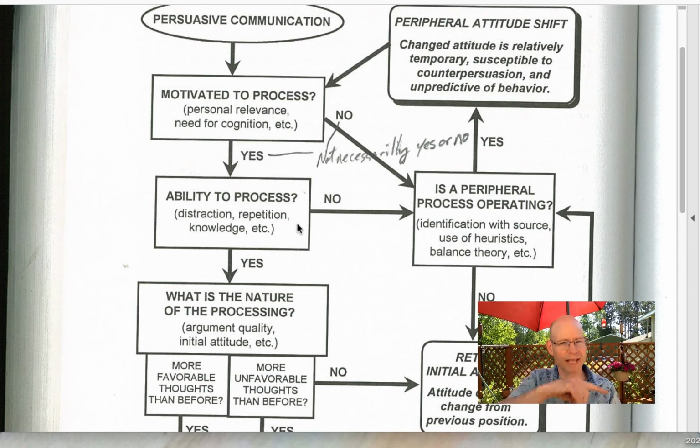Repetition. Maybe if it takes a little bit of thought to do the central route thinking, people have to elaborate and think about it. Sometimes just one pass at the information isn't enough. It's sort of like when you study for an exam. You have motivation to want to study, but just hearing that lecture once isn't enough. You have to go back, take your notes, reread your notes. So in order to make that stick in memory so people can elaborate and think about it, maybe the message needs to be repeated enough times. And if it isn't, you think, oh, that was good information, but I didn't have enough time to think about it, then you might have to make your decision based on heuristics, the peripheral route.